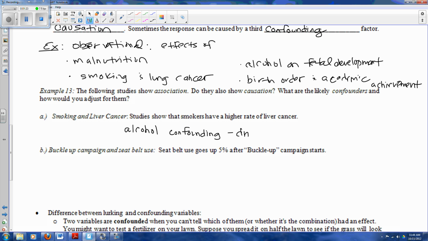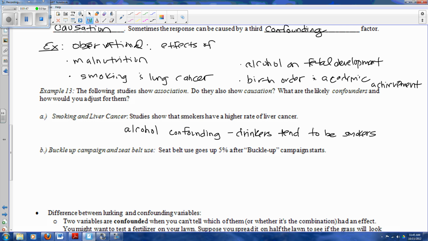Because drinkers, again, this is tendencies. And when we're talking about things like this, we are usually looking at overall tendencies, not something that could be abnormal. Not everybody who drinks also smokes, that's true. But what we're looking at is overall tendencies.